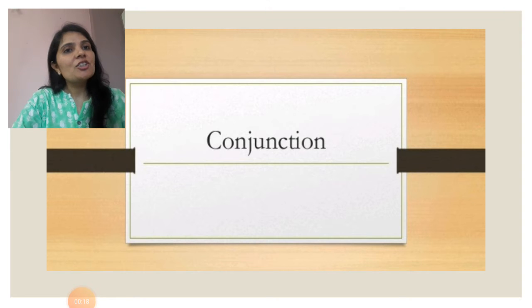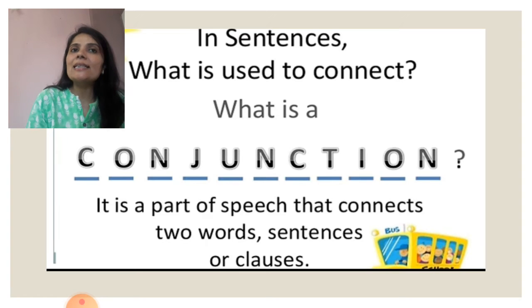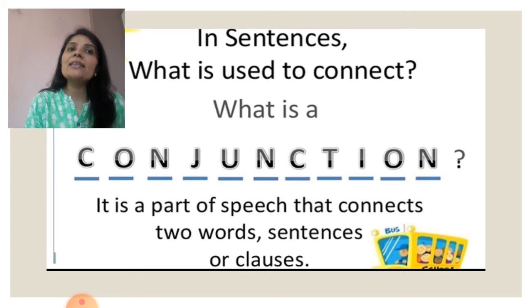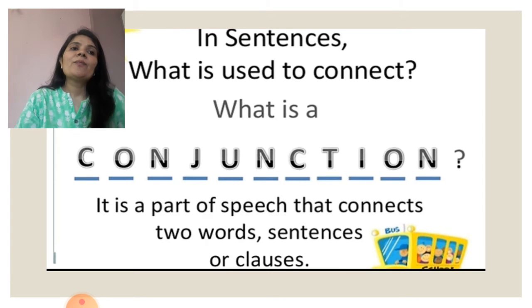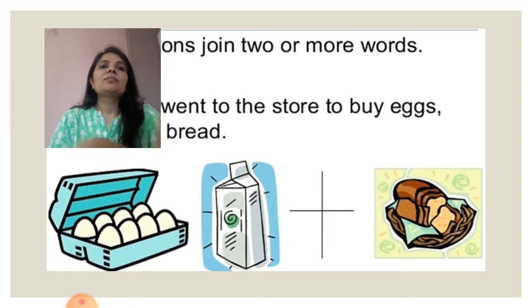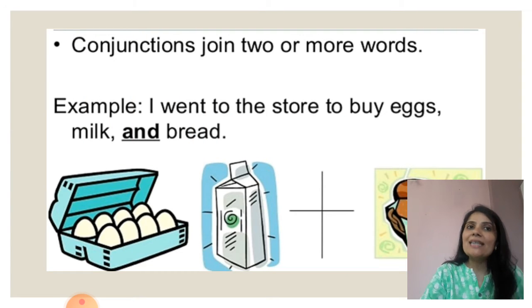Chapter 7, conjunction. See, in any sentence, what is used to connect? What is a conjunction? It is a part of speech that connects two words, sentences, or clauses. Conjunction joins two or more words. Example: I went to the store to buy eggs, milk, and bread.